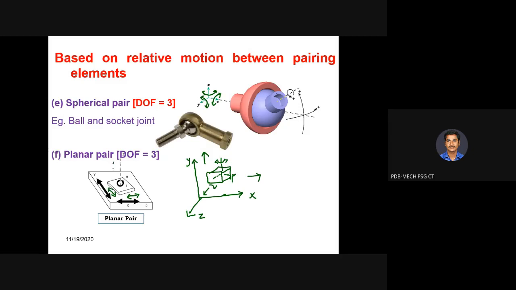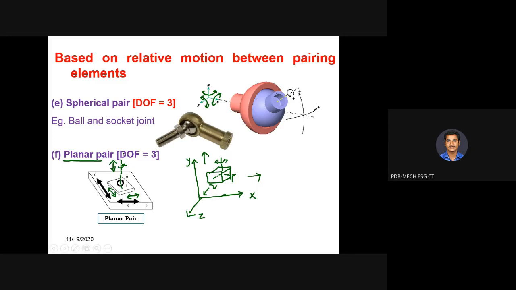So translation along this direction will be prevented, because if you lift the second element upward, what will happen? The contact will break. So contact should not break. So without breaking the contact, the movements are linear 2 translations, and it can rotate about this particular vertical axis. Rotating about another axis will break the contact. So only this particular vertical axis rotation is possible. So 2 translations and 1 rotation motion is possible. In that kind of case, it is called as planar pair.